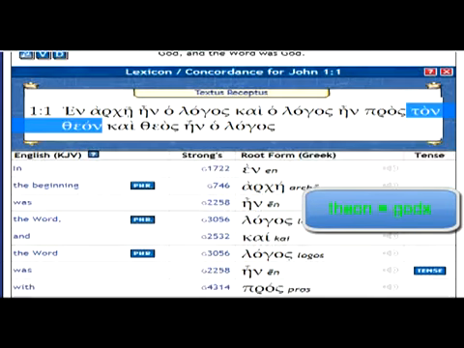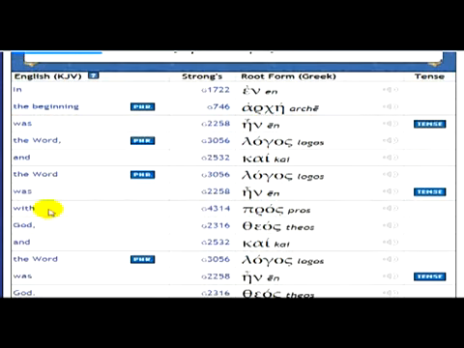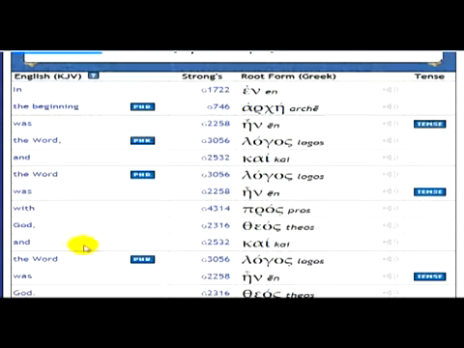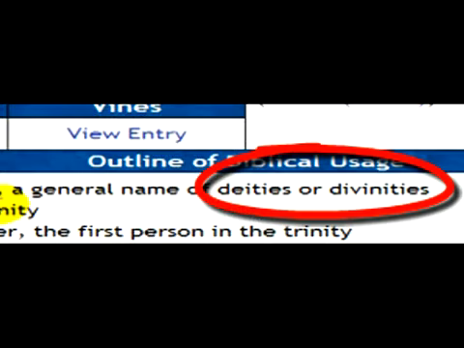Now when you read here, the word there is theon. Now the word theon represents plural gods, more than one God. Alright, now when you scroll down here, it says for theos, really the word is theon, when you click on it, it says a god or goddess, a general name of deities or divinities.